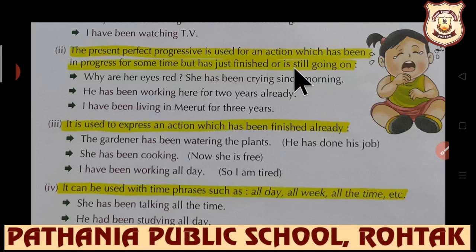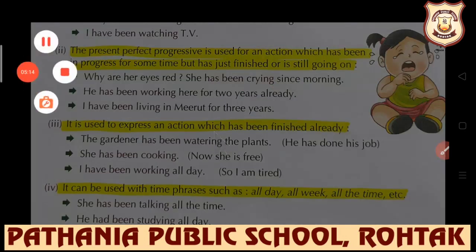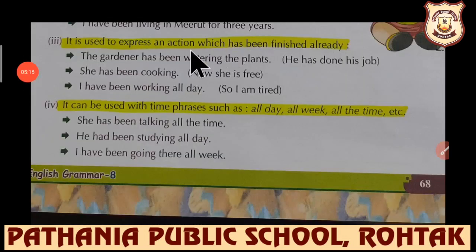Next, it is used to express an action which has been finished already. The gardener has been watering the plants. Now he is free. He has done his job. She has been cooking. Now she is free. So for an action which has been finished already, we use present perfect progressive tense.